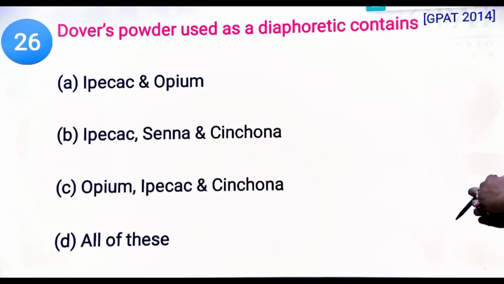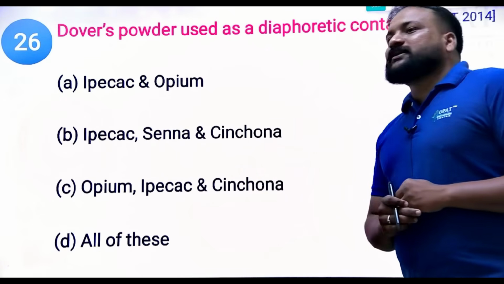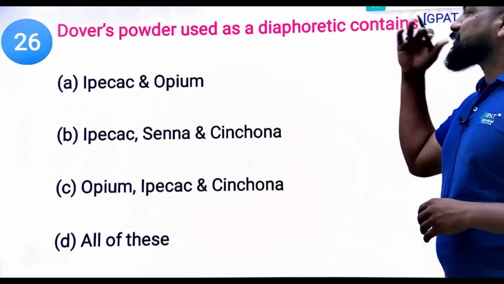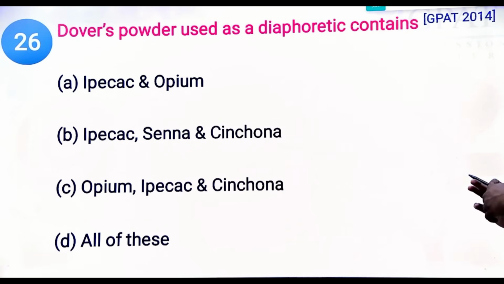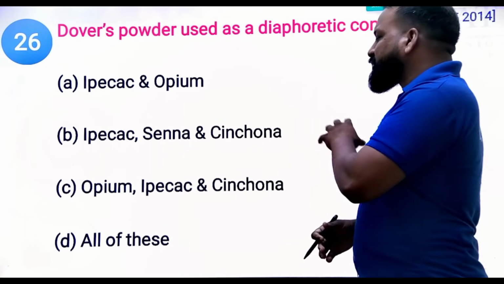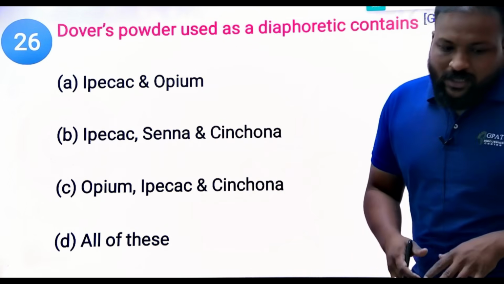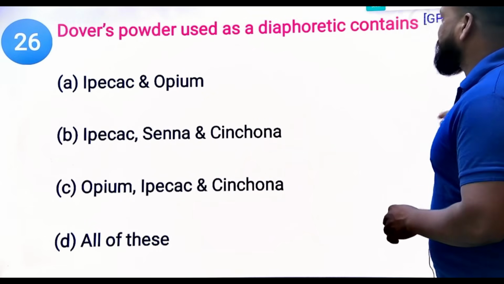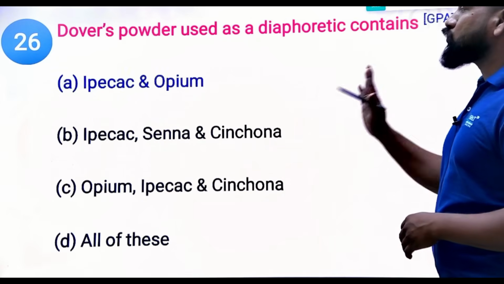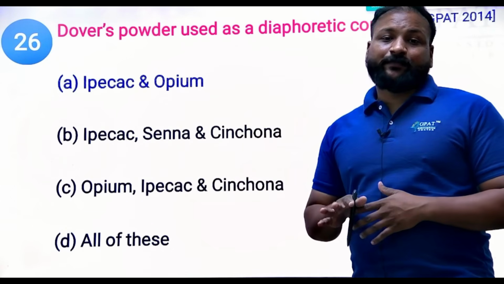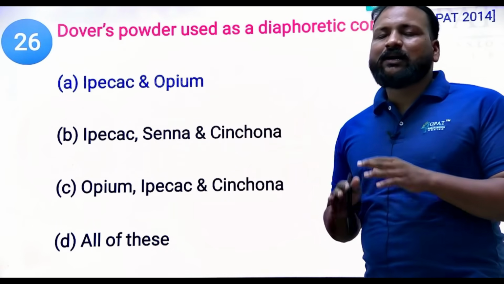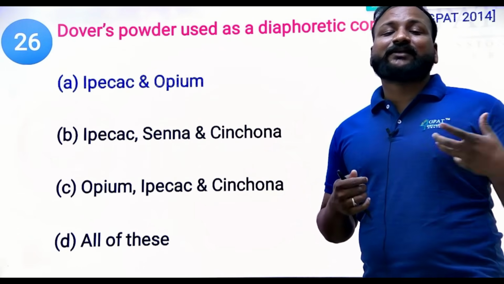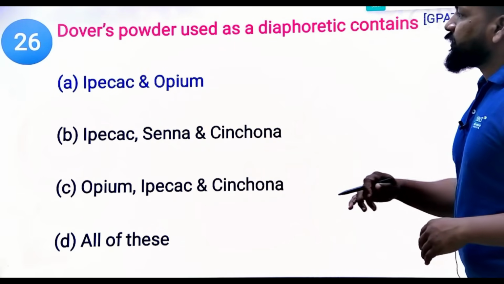Dover's powder is used as a diaphoretic. It contains which of the following combinations? GPAT 2014 question. Ipecac and opium, Ipecac and Cinchona, Ipecac, opium and Cinchona, or all of these. What is the right answer here? Undoubtedly it contains only two, opium and Ipecac. These two are the things present in Dover's powder which can create the diaphoretic action. Yes. Next question.